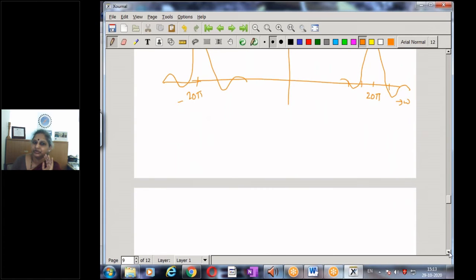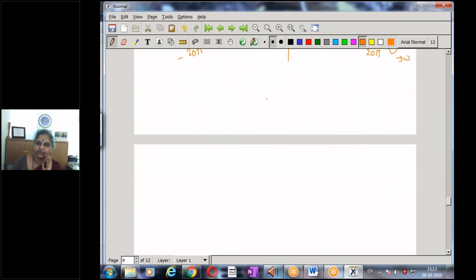Now to summarize what we have seen: for any continuous time signal x of t, we can get the Fourier transform. Of course, the signal needs to satisfy certain conditions known as the Dirichlet's conditions.